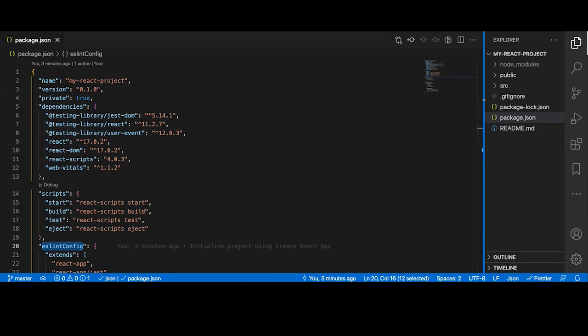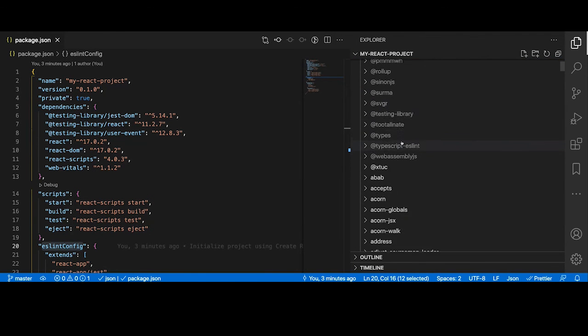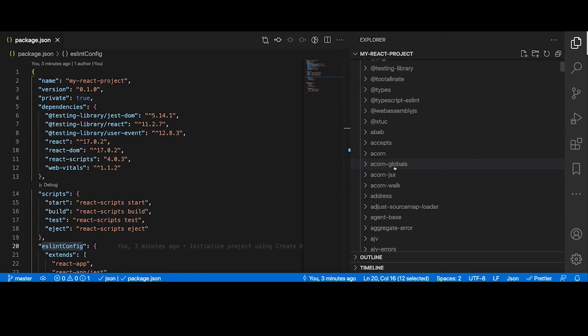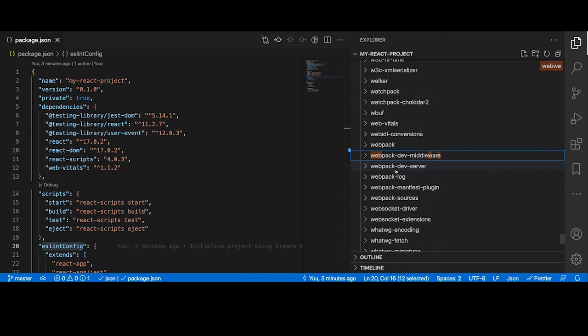package.json. Let me expand this node modules and see what all packages are installed. You see ESLint is here. Let me check, what was that? Webpack. See, Webpack is already installed here, but we don't see it in the package.json because this is hidden from us. This is something which we need.